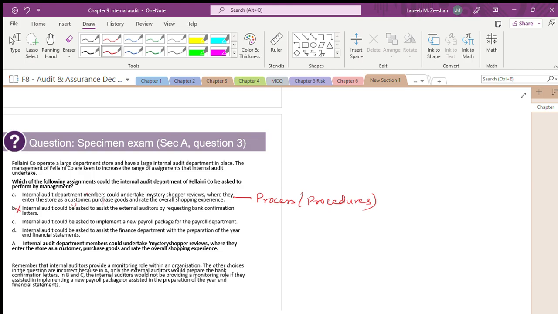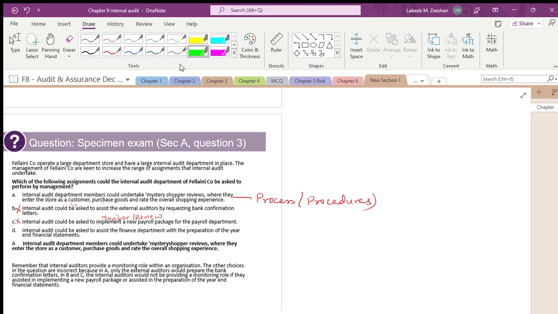Internal auditor could be asked to implement a new payroll system. They will not ask to implement a new payroll system. They will ask what? They ask to monitor. They ask to review. They ask to review the internal audit system as such. Internal auditor could be asked to assist the finance department with the preparation of year-end finance? No, internal auditor will never come across the financial department.